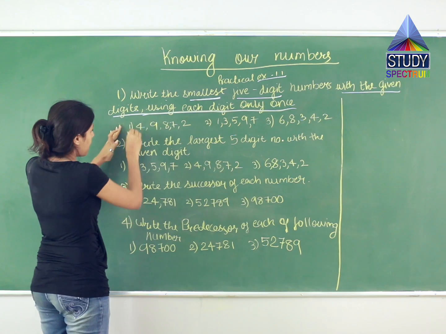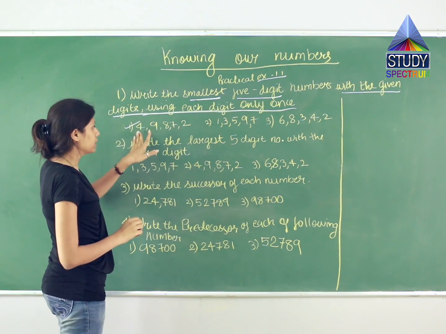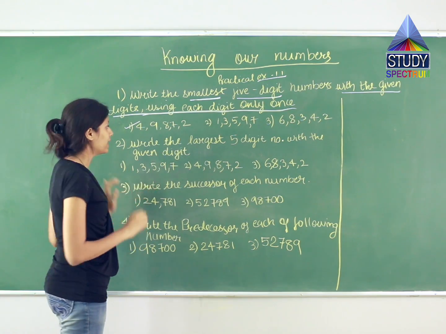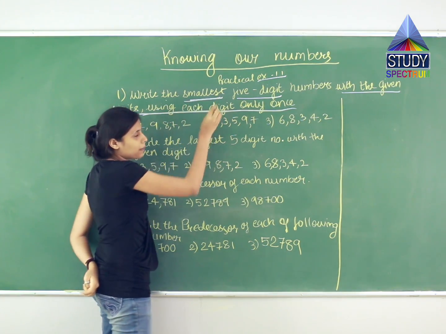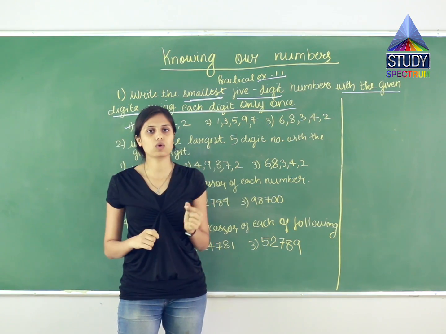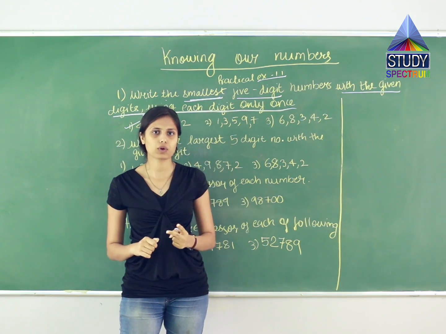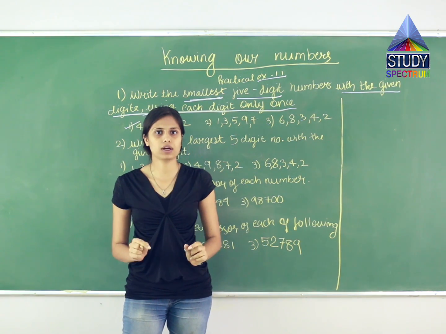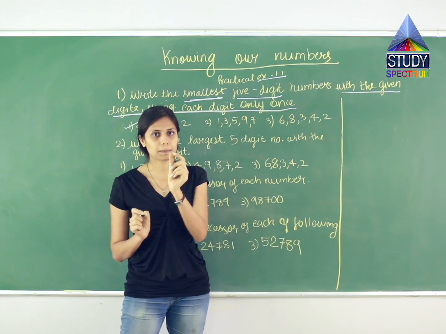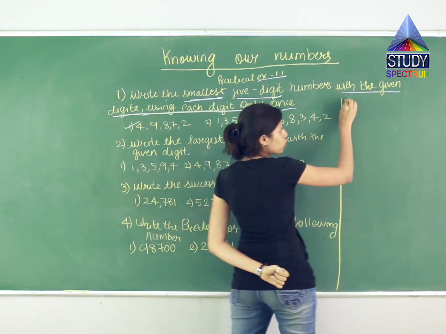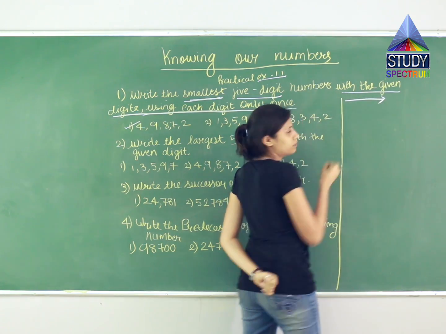So now let us see. पहले को हम कैसे लिख सकते हैं? The numbers are 4, 9, 8, 7 and 2. Tell me, सबसे छोटा number बनाना means what? First I have to use the smallest number because if I say you 100 छोटा या 200, what you will say? 100. Why 100? Because the starting number is smaller. So means what? सबसे छोटा number will be at the start. Followed by मतलब कैसे जाना है पता है? You have to go in the ascending order.